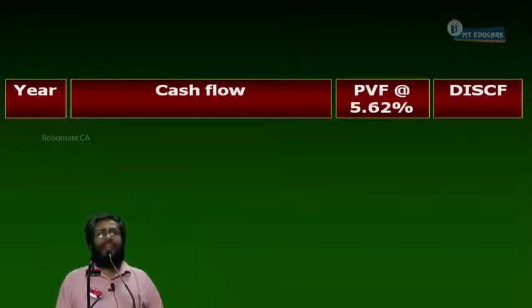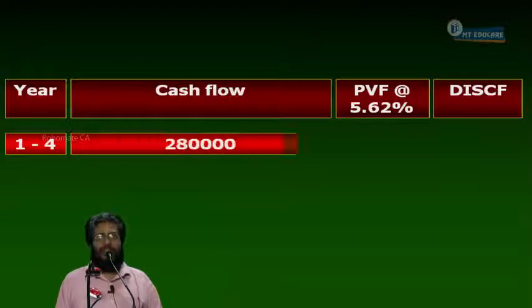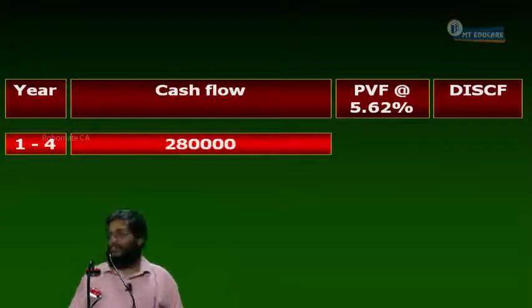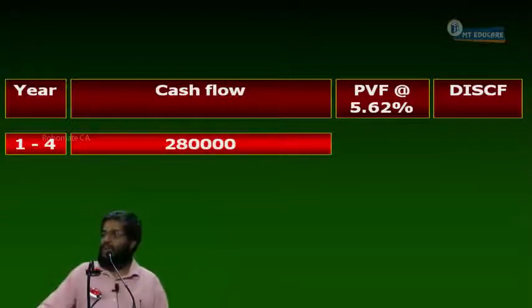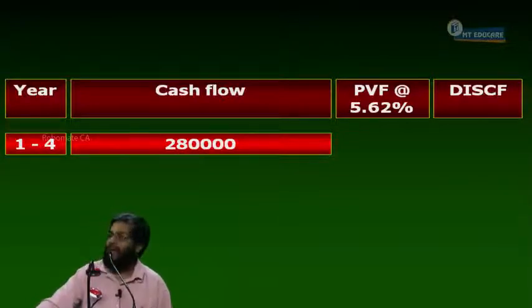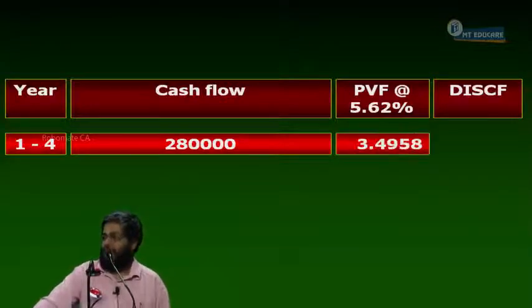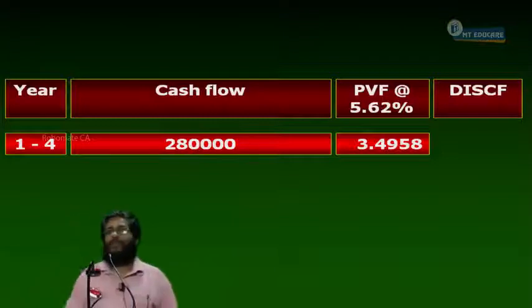Now, single cash flow, multiple even annuity or perpetuity? Annuity. 1 to 4 years. What annuity cash flow? 2,80,000, 1 to 4 years. Take the calculator. Don't watch like a movie. Do it and tell me. 1 by 1.0562, 4 times, plus grand total. What is the number? 3.4958.